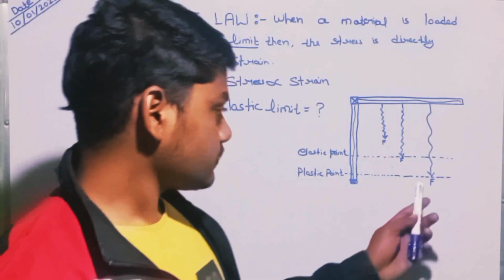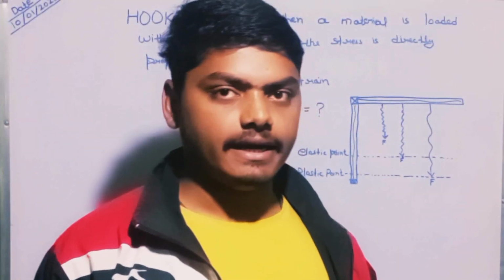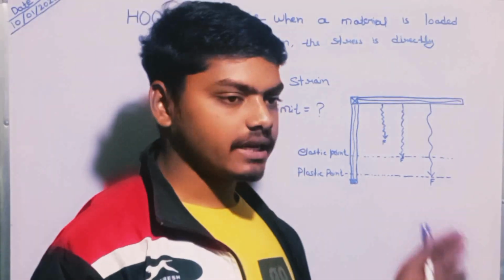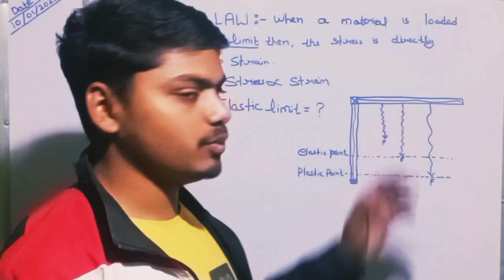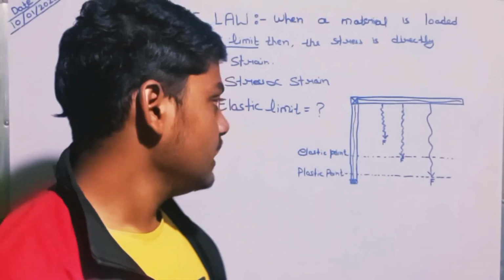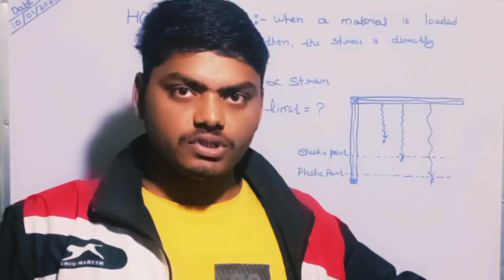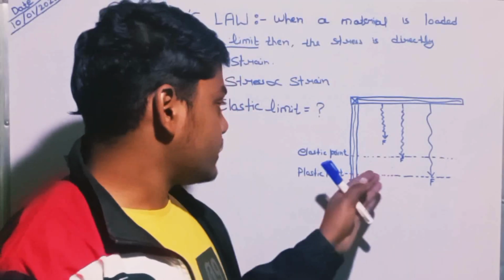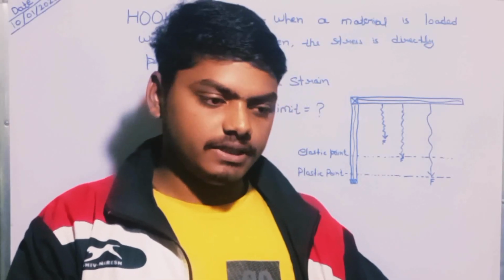At that point, if we remove our external force F, then the material cannot attain its initial position. It is plastically deformed. Elastic is the property at which we expand with the external force, and if we remove our force, it attains its initial position. Understood?